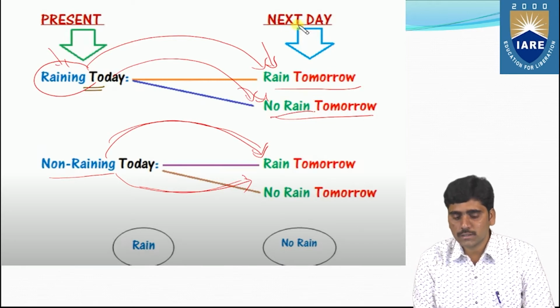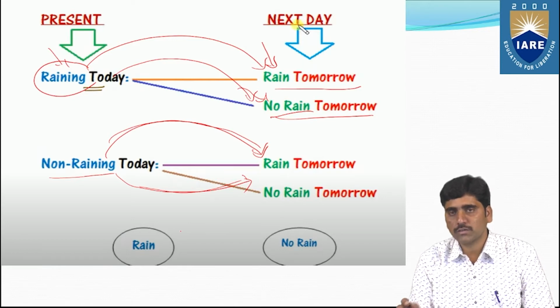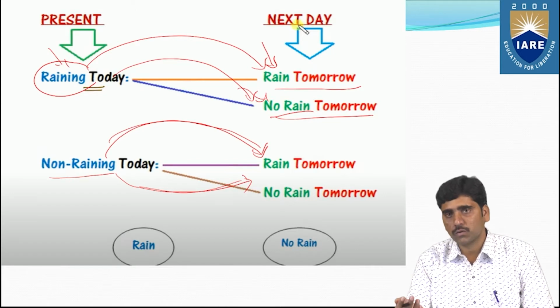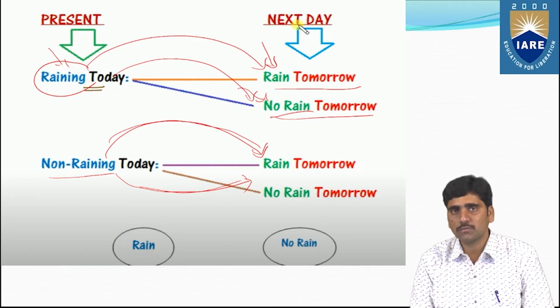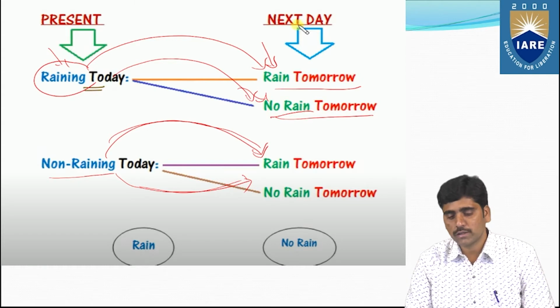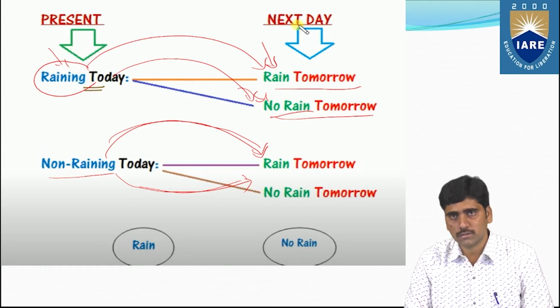Today's state may become the same state tomorrow, or may not be the same state. That is how you can understand these two states.